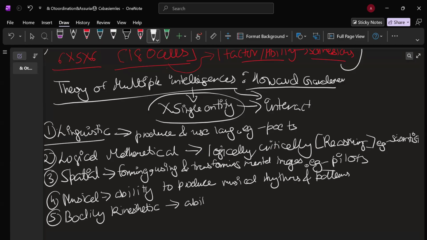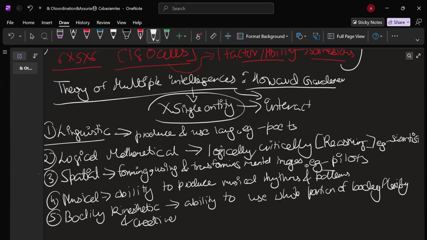This is ability to use whole portion of body flexibly and creatively. Think of an example here. Definitely has to do with athlete.